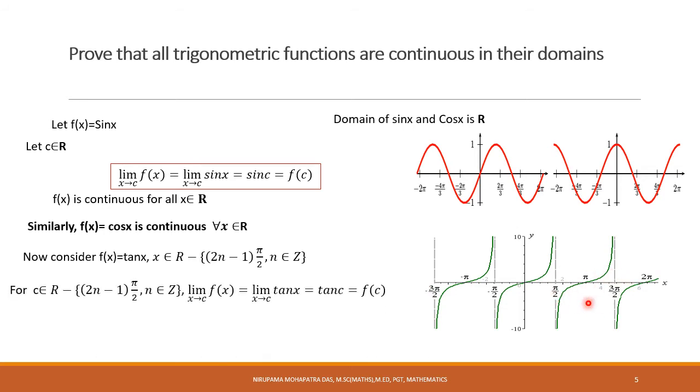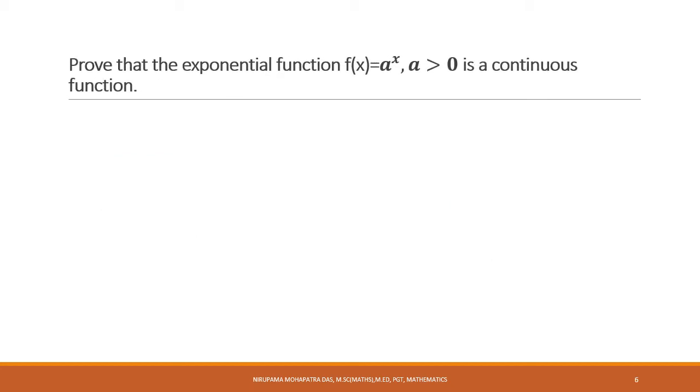But if we pick any point from the domain of the function, the limit as x approaches c of f(x) gives tan c, which is f(c). So tan x is also continuous in its domain. Similarly, any trigonometric function, whether it is sin x, cos x, tan x, sec x, cosec x, cot x, all the six trigonometric functions are continuous in their domains. And I hope you know the domain of each and every trigonometric function.